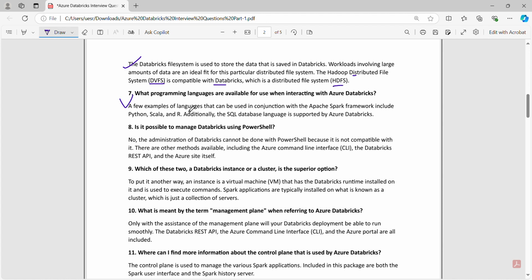Seventh point, what programming languages are available for use when interacting with Azure Databricks? A few examples of languages that can be used in conjunction with the Apache Spark framework include Python, Scala, and R. Additionally, the SQL database language is supported by Azure Databricks.